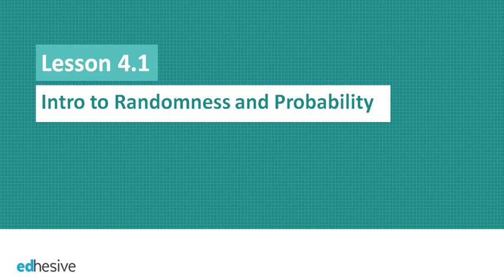Hi, welcome to the start of a new unit, Unit 4 here, and this is Lesson 4.1. This is Intro to Randomness and Probability. So the idea is that we live in a world where things are very, very random, and our job as statisticians, or future statisticians as we graduate through this course, is to really try to better understand that randomness, and that all starts with understanding probability.